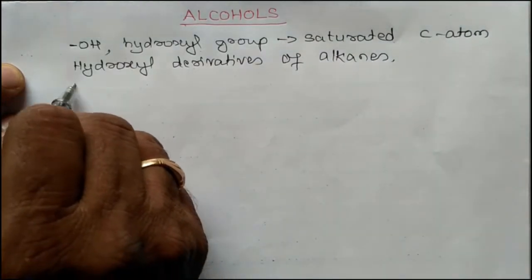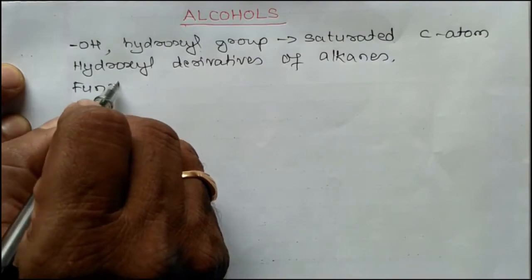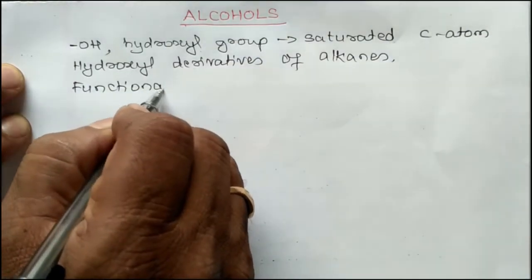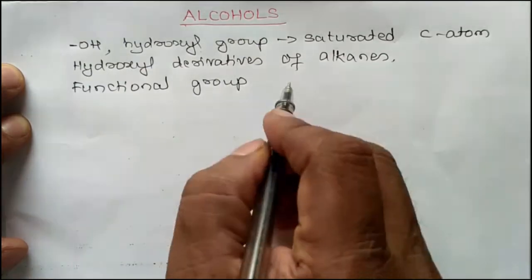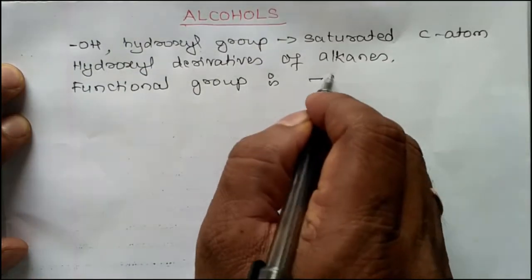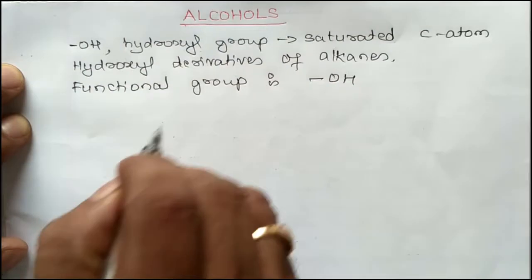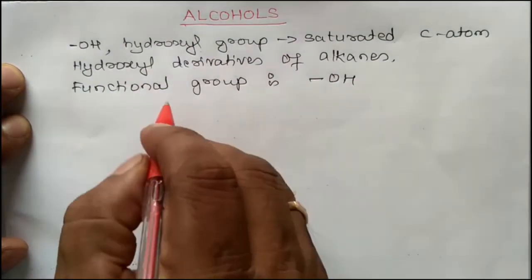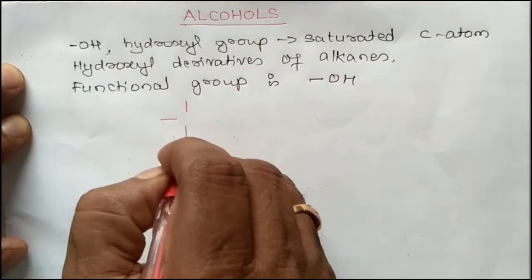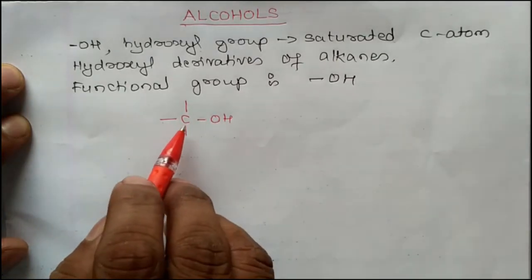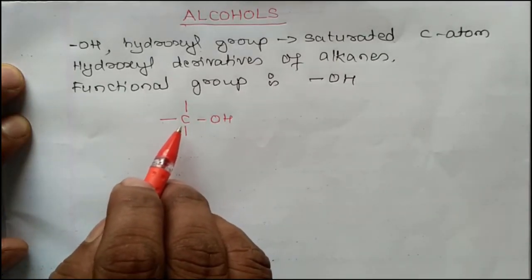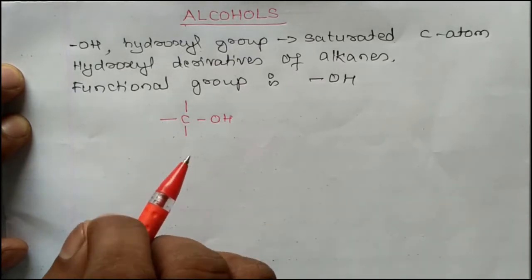And the functional group of alcohol is OH. We can write it as carbon and OH. The functional group is OH, and this is a saturated carbon atom because the carbon atom contains 4 single bonds around it.